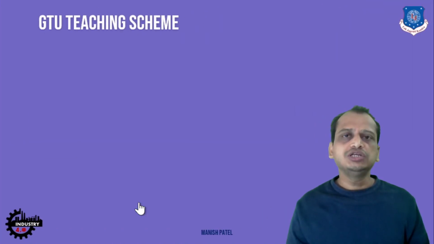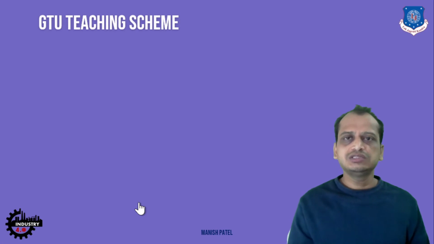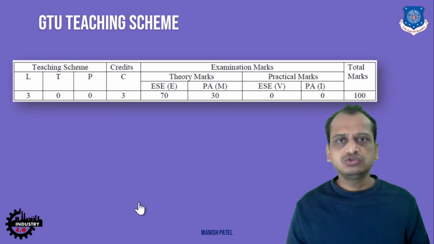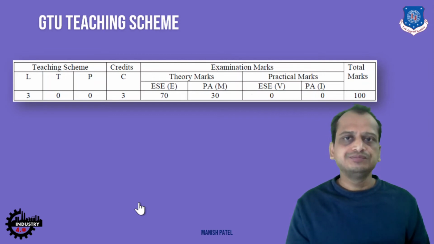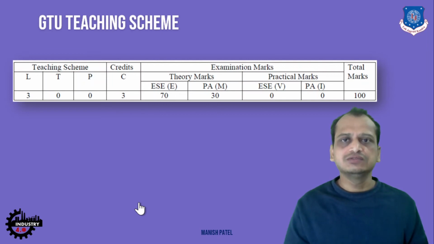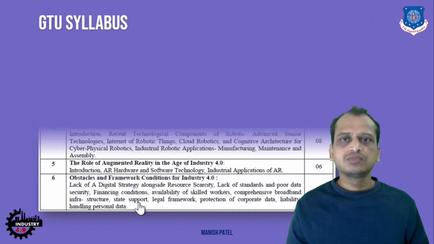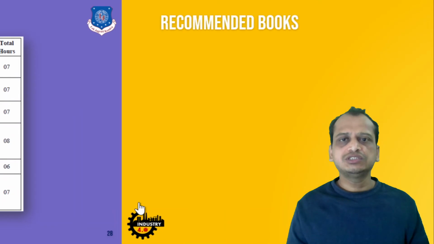Now let's look into the GTU teaching scheme, the formal teaching scheme, since this is a new subject introduced by GTU. So 3 credits are there, no practicals, no tutorials. It is rather a new subject, right? It started in 2014 only. This philosophy started from Germany, from the manufacturing industries, and it is slowly being adopted within other countries as well. So as a formal curriculum, if we talk about the syllabus, there are 6 chapters, starting from the first chapter, right?